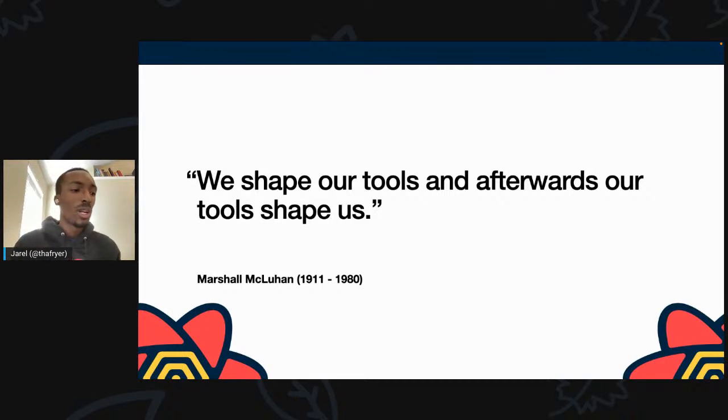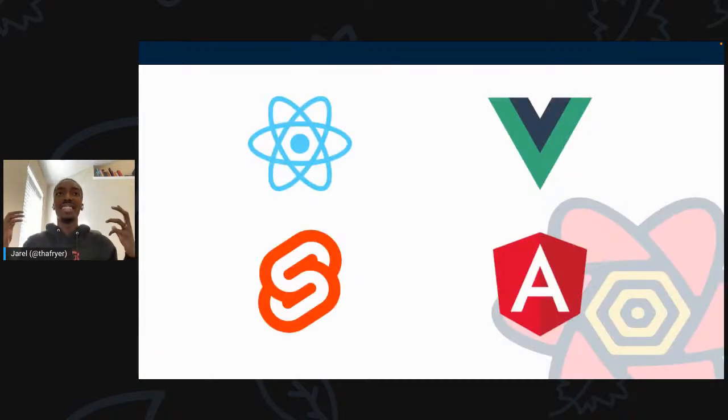We moved from the days of jQuery and whatnot, and now we have these different SPA frameworks or single page application frameworks, right? So we have React and Vue and Svelte and Angular and a myriad of many more. And what's interesting about these tools is that as the creators created them, it shaped our problems. It shaped how we decided we wanted to tackle building our applications, right?